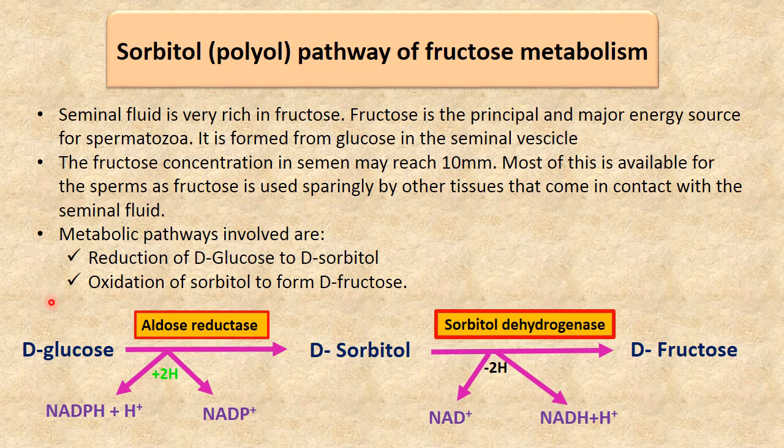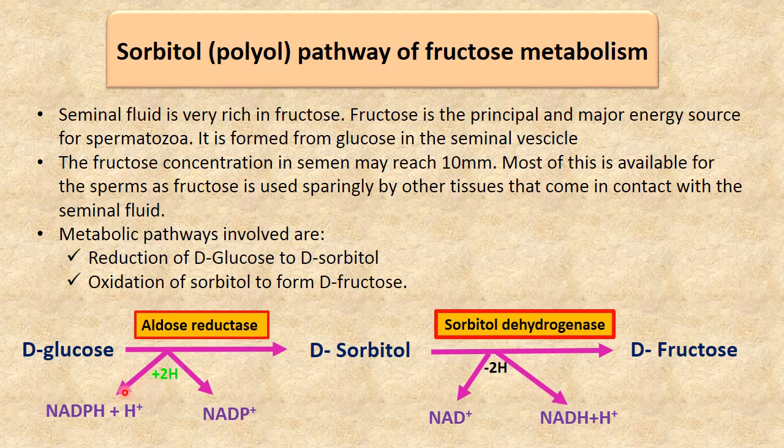It is how first the glucose is reduced. So on reduction, glucose synthesizes sorbitol. It is the alcohol of glucose. And this sorbitol is then dehydrogenated to form fructose. So see, first it is reduction and then it is oxidation.